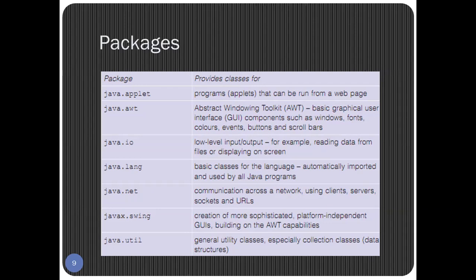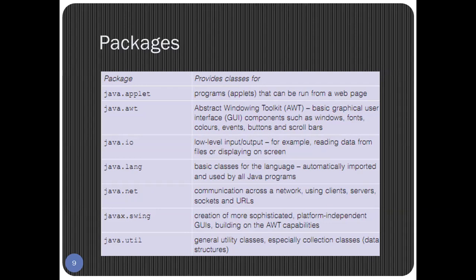This is a package which we will be including for using various input output statements. Next, java.lang. These are the basic classes for the language and it is automatically imported. Very important, this package is included by default, meaning we need not write import java.lang. It is already there inside Java. Next, java.net. If we are using any networking concept in our program, in that case, we will have to use this package java.net.